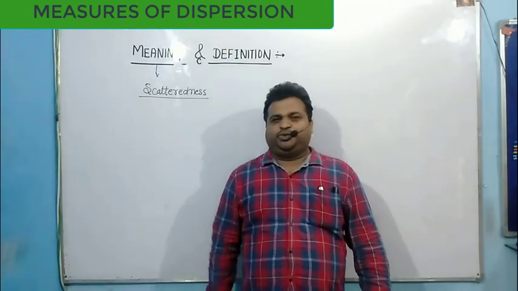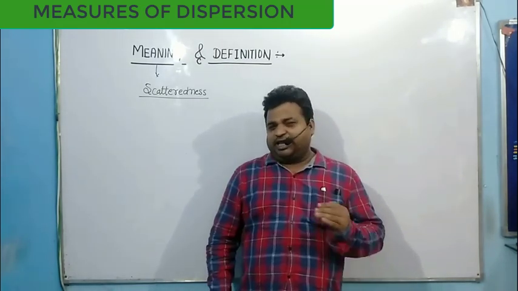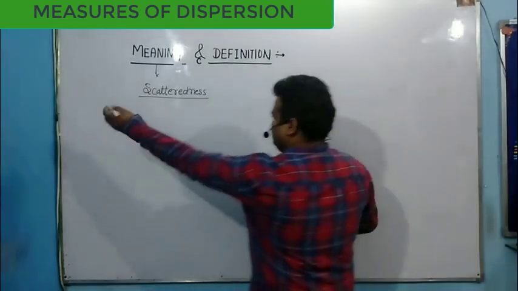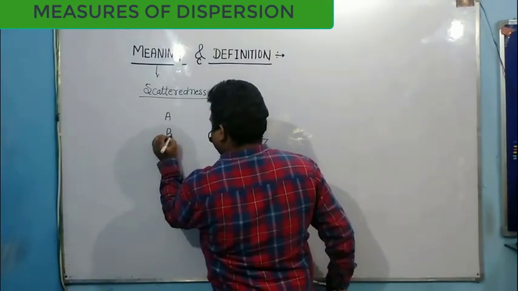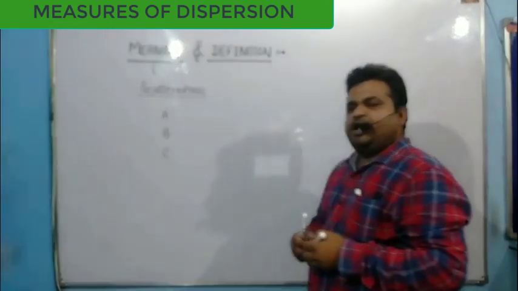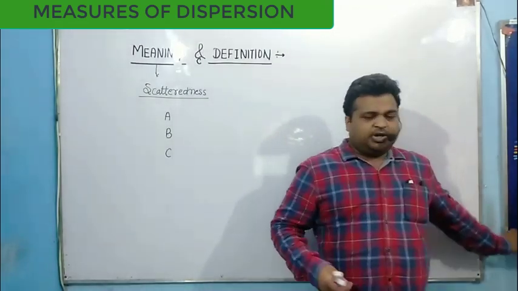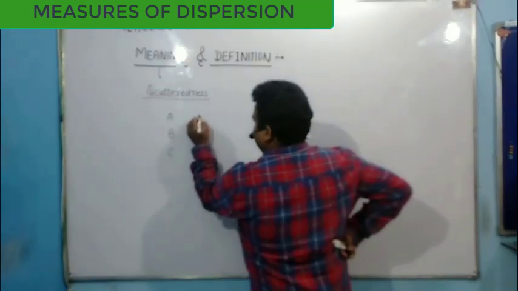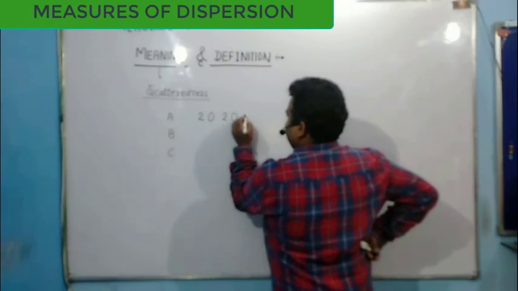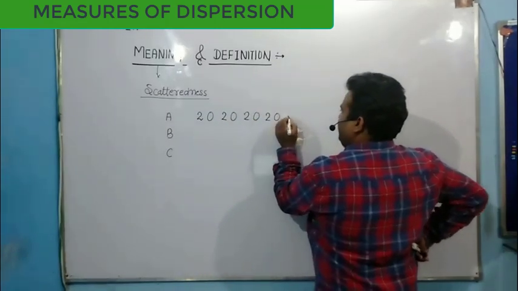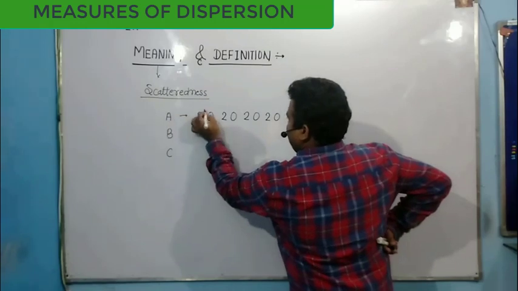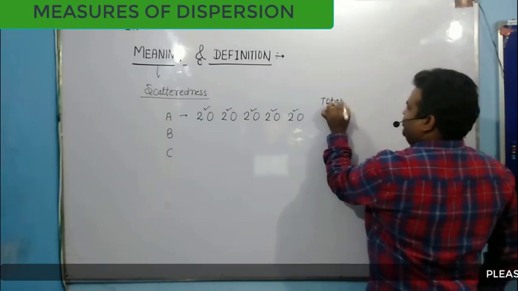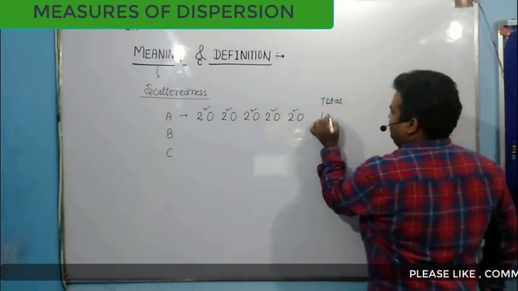Now I am going to tell you a wonderful example to clear the concept of dispersion. Let me take three series, series A, series B and series C. In this series I am taking a few numbers. Let these numbers be 20, 20, 20, 20 and 20. So I am taking in series A 5 data, each is 20. Then what is my total value? The total of all these 5 observations is 100.